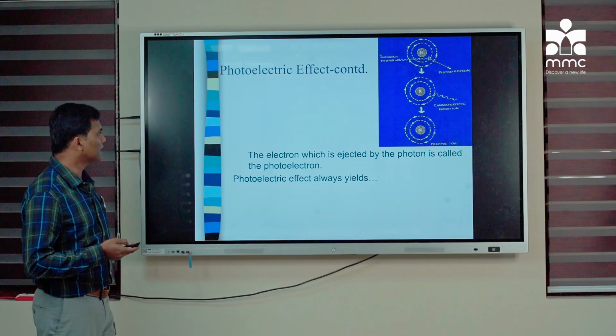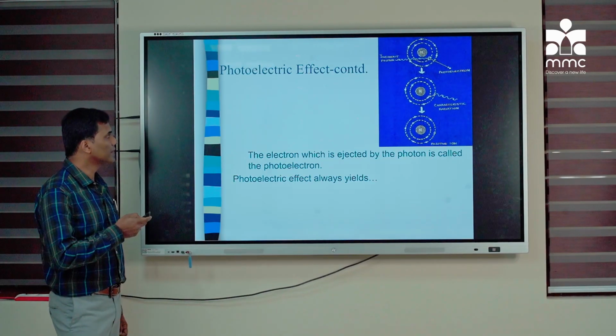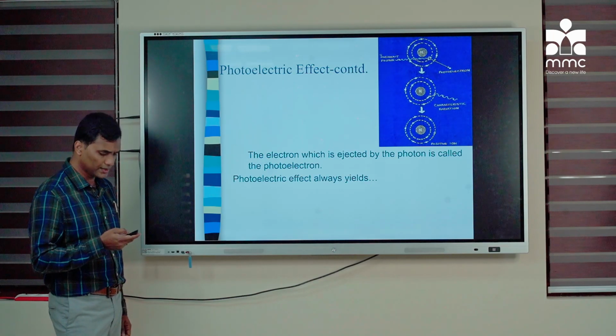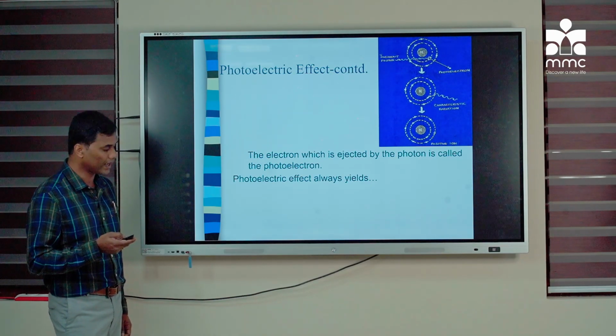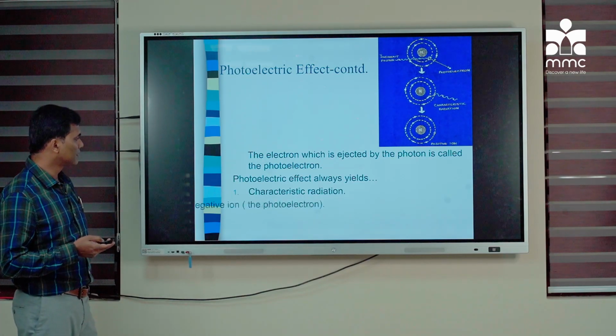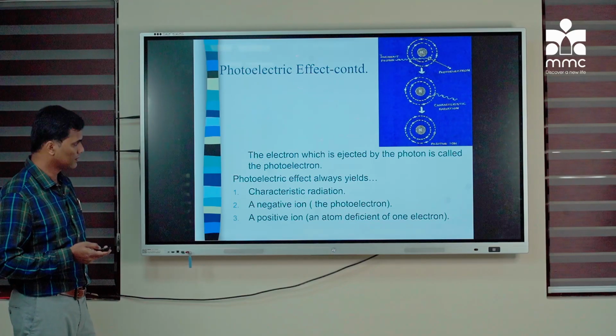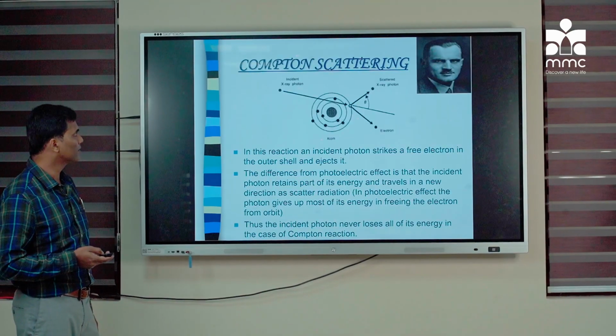The electron which is ejected by the photon is called a photoelectron. In a photoelectric effect, it is an ionizing interaction. It yields a characteristic radiation, a negative ion and a positive ion, that is an atom deficient of electron.